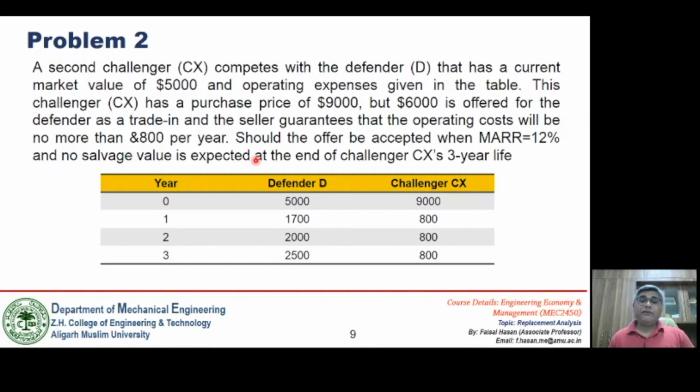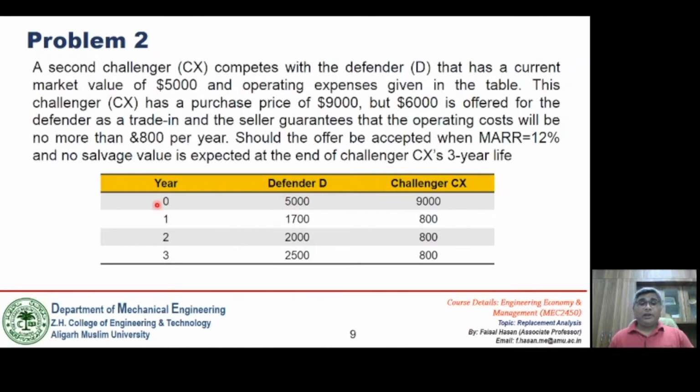Whenever we have this kind of case where there is an exchange of the defender for a new challenger, we feel that presently the defender is available for 5,000, but the company supplying this challenger is purchasing my old equipment for $6,000. That is 1,000 more than the present market value of this defender at this point of time.